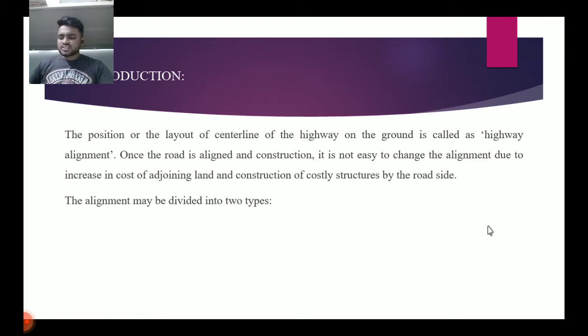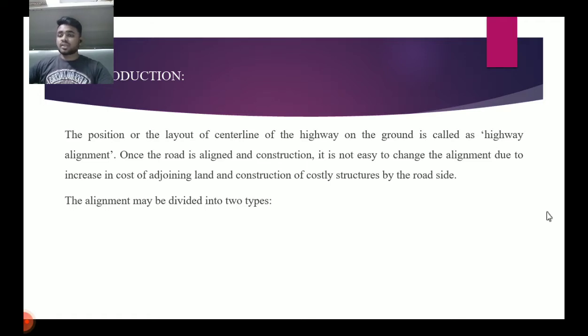Further explanation is a new road should be aligned very carefully, as improper alignment would result in one or more of the following disadvantages. First one is increase in construction cost, second one is increase in maintenance cost, third one is increase in vehicle operation cost, and last one is increase in accident rate. These are four, and the importance of careful consideration while finalizing the alignment of a new road is very important.